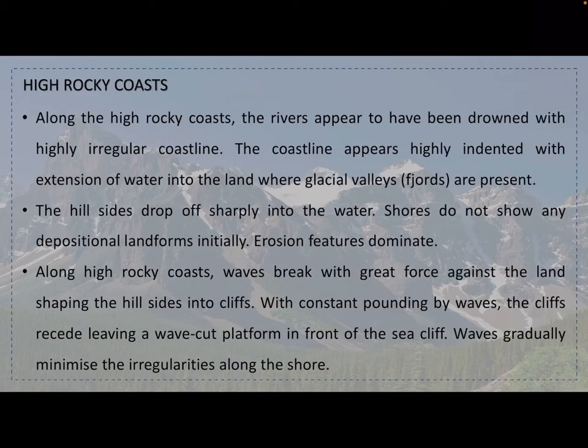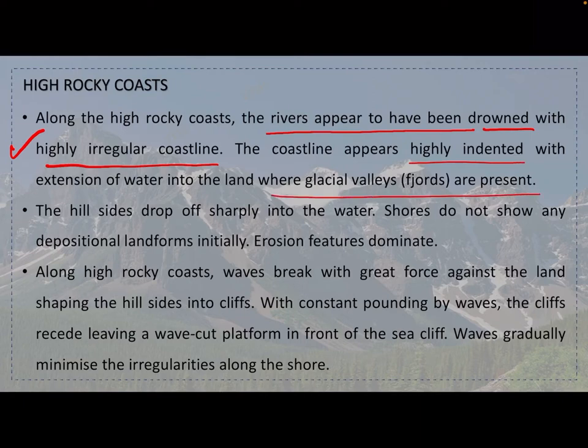High rocky coast. Along the high rocky coast, the rivers appear to be drowned, with a highly irregular coastline. The coastline appears highly indented with extension of water into the land where glacial valleys are present. Okay, the hillsides drop off sharply into the water. Shores do not show any depositional landforms initially.